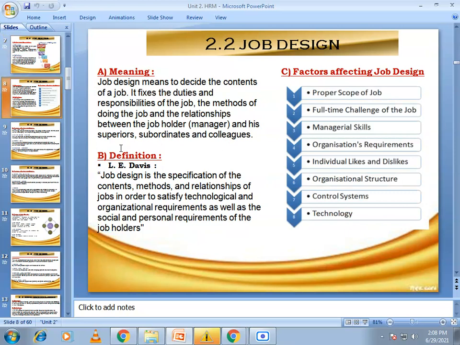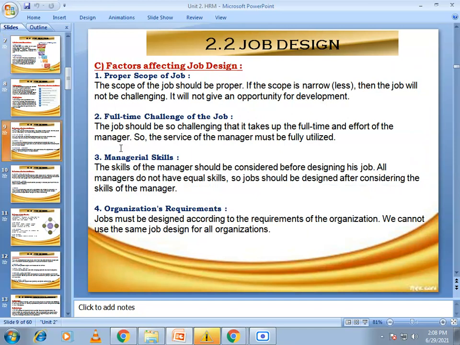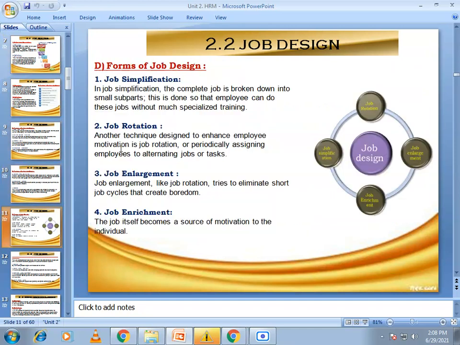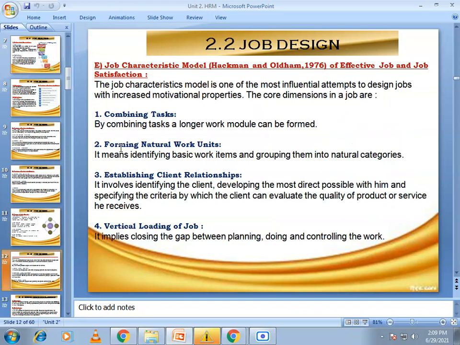In this, we learn factors affecting job design, then forms of job design, that are job simplification, job rotation, job enlargement, and job enrichment. Then we learn job characteristics model,